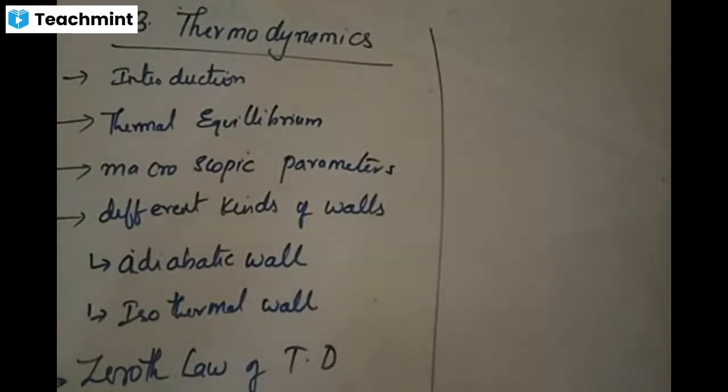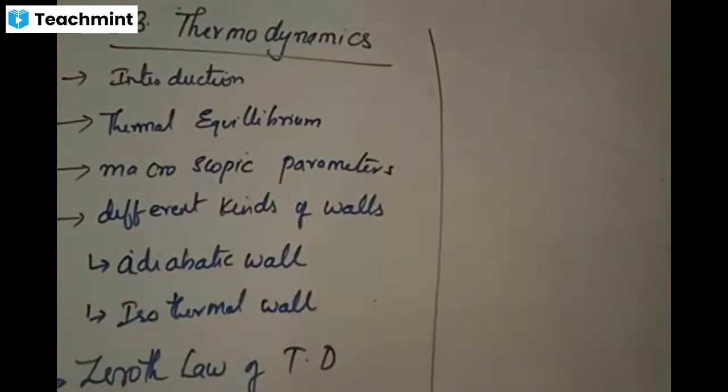Right? So we'll start this chapter. Thermodynamics. What is dynamics we have learned earlier? If you remember, kinematics and dynamics we have learned. In dynamics, we talk about the motion of a body, movement of the body by the action of force. Even in this case also, we talk about the motion of heat. Thermodynamics is that branch which deals with the concepts of heat and temperature, right?